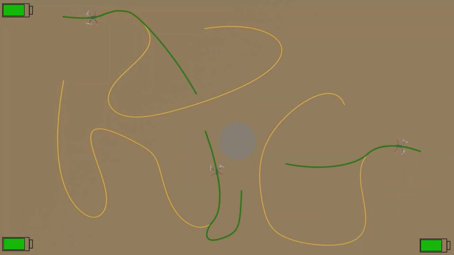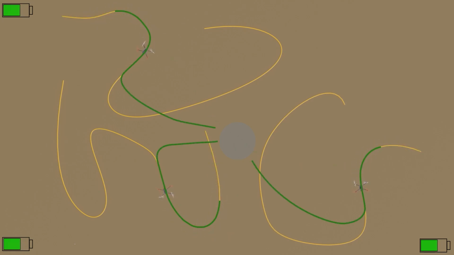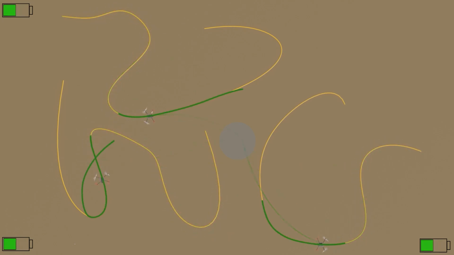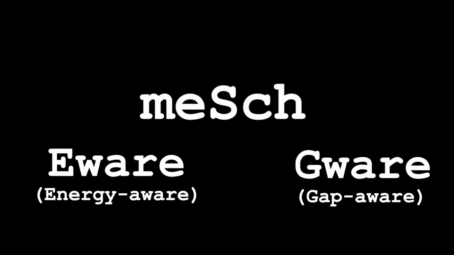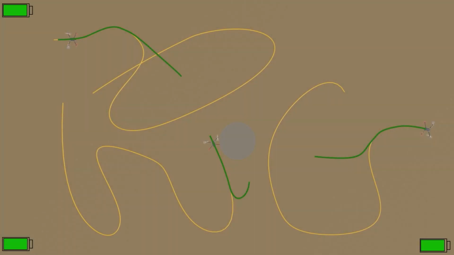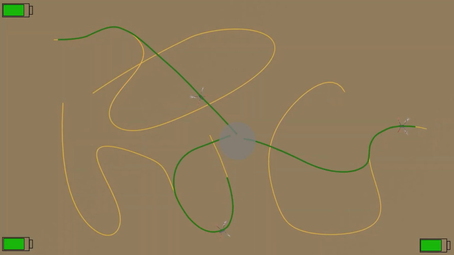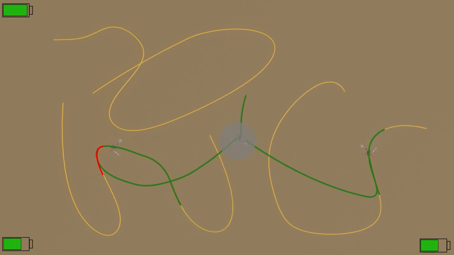Now consider a scenario where multiple robots share a single charging station. In that case, with only the eWare filter, all robots come back to the charging station at the same time, and thus eWare on its own fails to handle this case. To handle this, we propose meSch. In meSch, in addition to eWare, we introduce gWare, which ensures that robots maintain the minimum desired gap between their returns to the charging station.